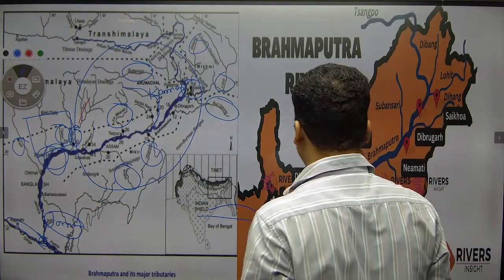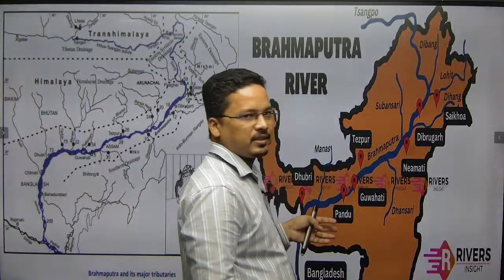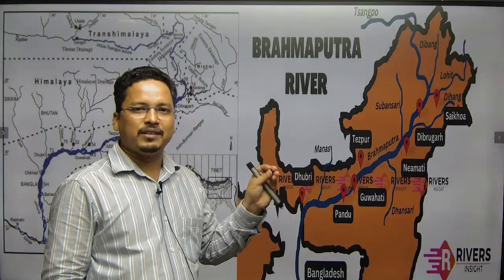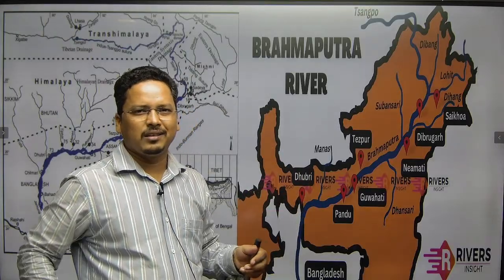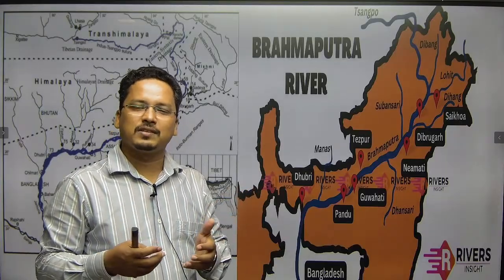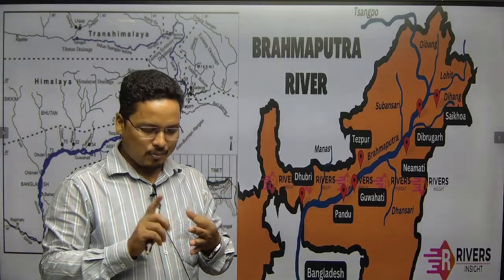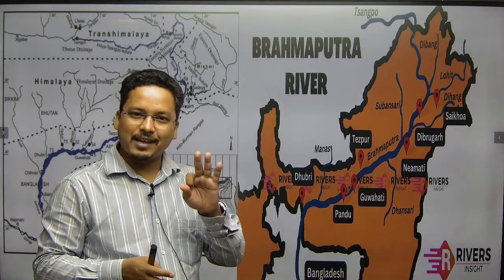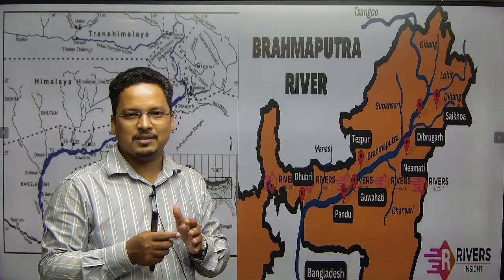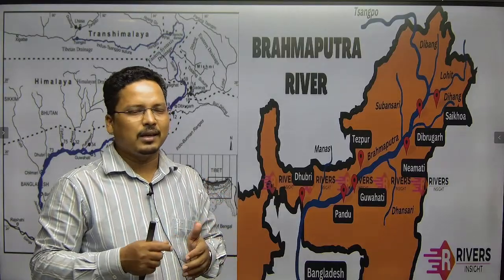Okay, done. So next I will come to the Brahmaputra river, which has its own challenges. But apart from that, as I said, this river also has river dolphins. See, there are only a few rivers in the world where river dolphins are found. One of them is Indus, Ganga, Brahmaputra. So we are fortunate that there are three river systems in India, the Indus system, Brahmaputra system, and the Ganga system, where these river dolphins are found.